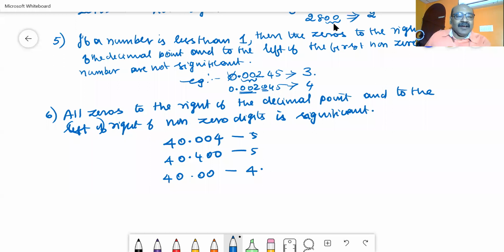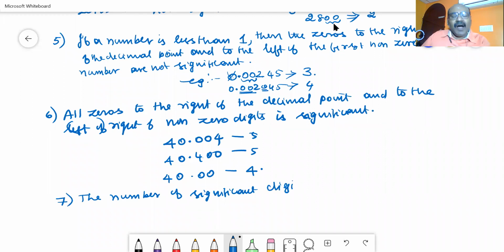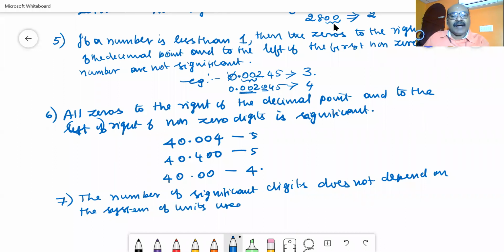Then let us go for rule number 7. The number of significant digits, or number of significant figures, does not depend on the system of units used. What do you mean by this? See, I can write 1 meter.